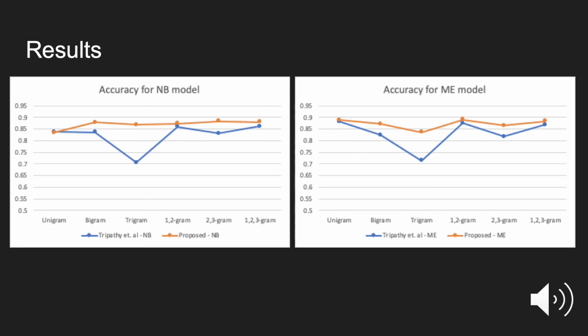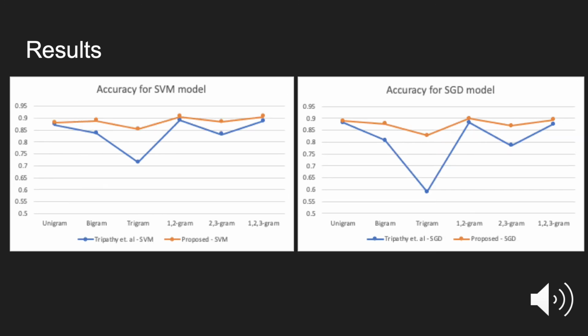Again, the y-axis is the accuracy and the x-axis is the n-gram. Here, the orange line is my proposed algorithm, which keeps the stop words in the reviews. The blue line is the author's approach, which removed the stop words during the pre-processing phase. Here we can see that while the author's model is made worse by higher order n-gram models, the proposed model's accuracy remains similar to that of a unigram. The results for the SVM and SGD show the same phenomenon. I believe that these results support my hypothesis.